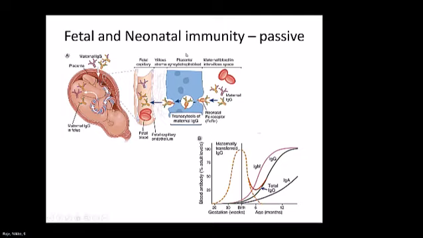So, apart from that, the passive immunity that is passed on to the baby in the uterus is important. So we know in the third trimester, maternal immunoglobulin G is passed on to the fetus, and that happens because of FcRn, the neonatal Fc receptor, that's present in the placenta, right?